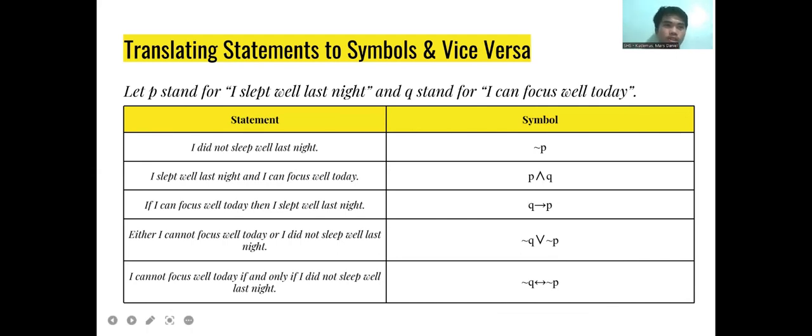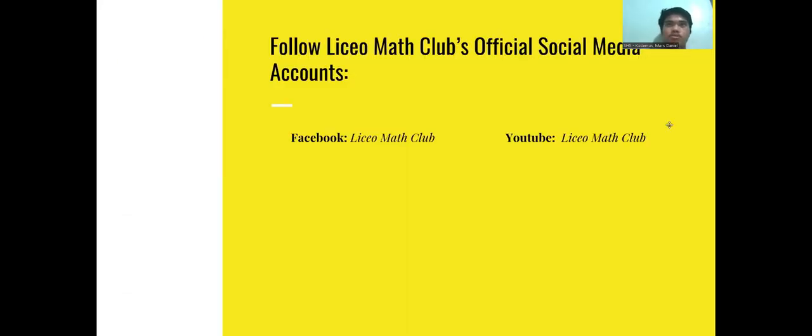Simple, right? "I cannot focus well today if and only if I did not sleep well last night." Okay, what do we have? Same logic. I cannot focus well today: wave Q. If and only if is the double arrow symbol. And same logic, I did not sleep well last night would be a wave P. Now, that's it. Thank you for listening.